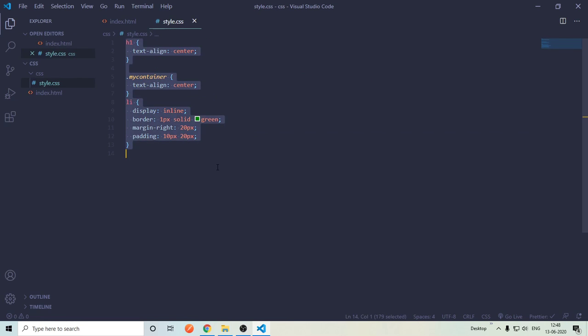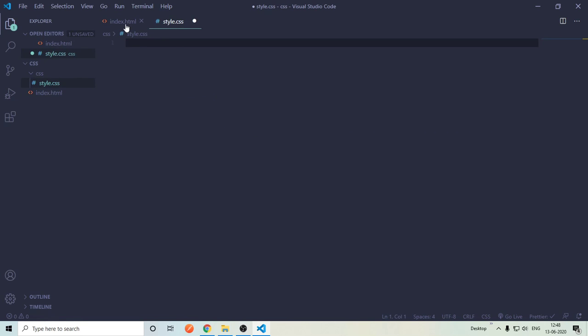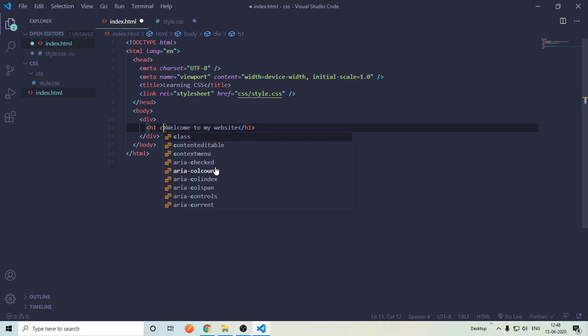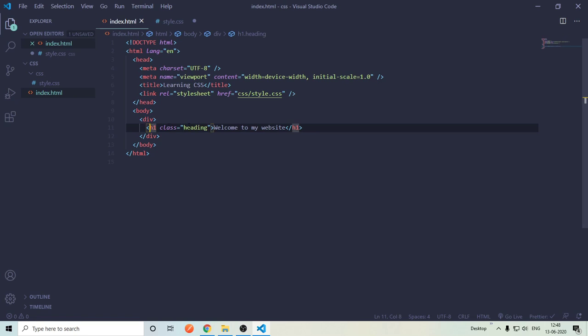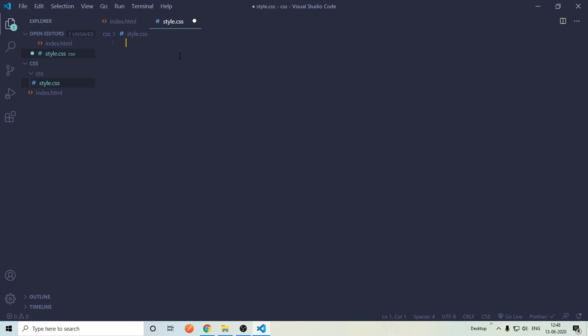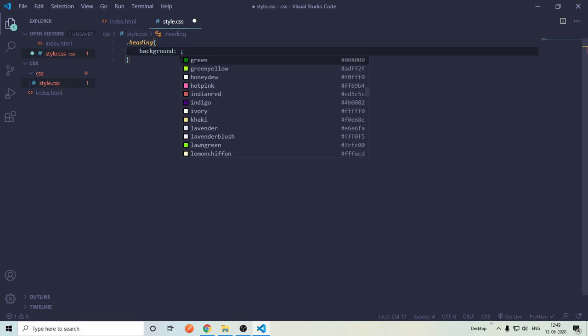Now I will erase all of this and I will give h1 a class called heading. Now h1 is selected using heading. I can select h1 using the class heading in my style.css. I will say dot heading here, and I will say background teal.